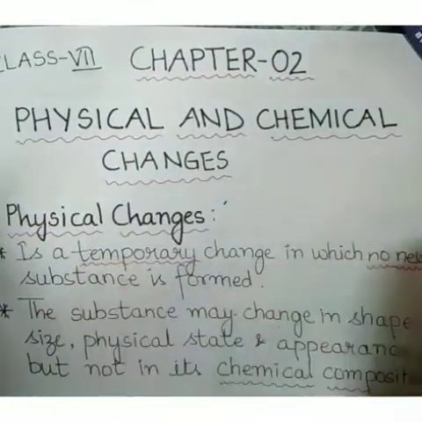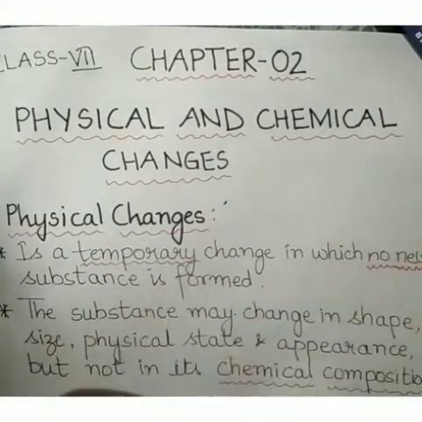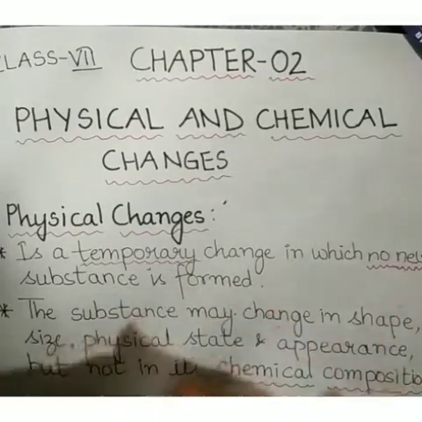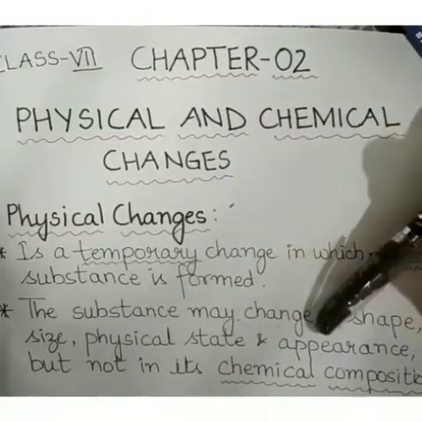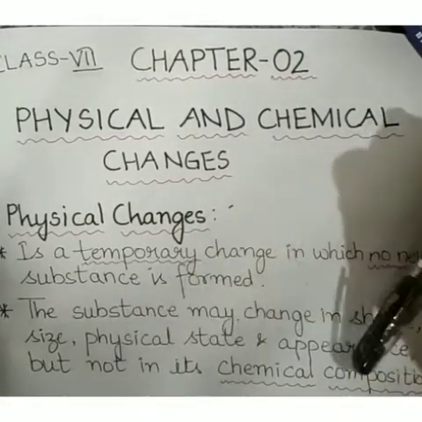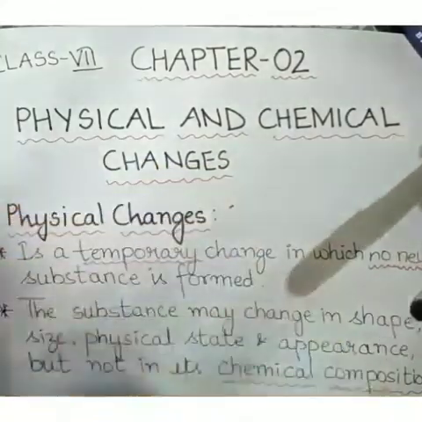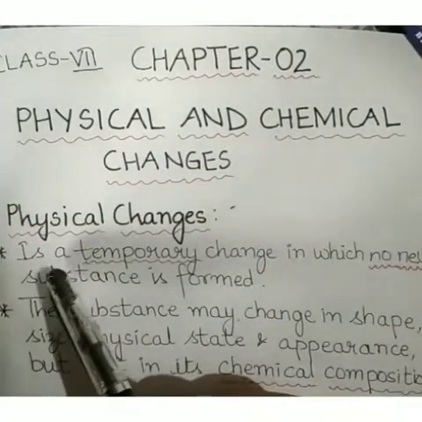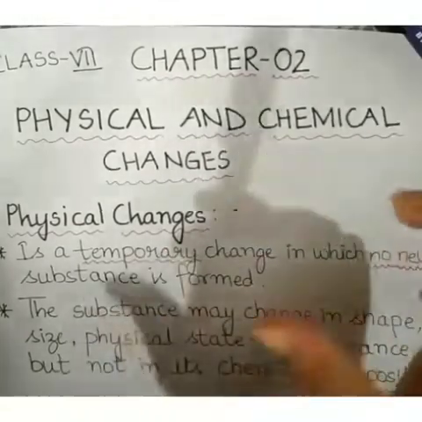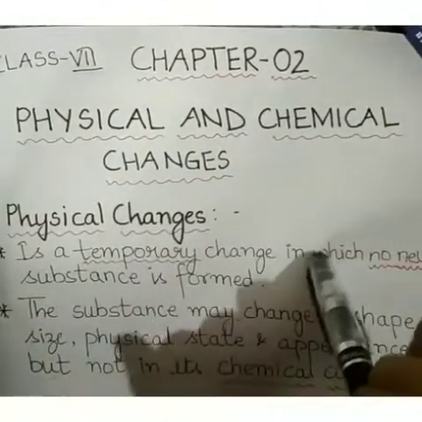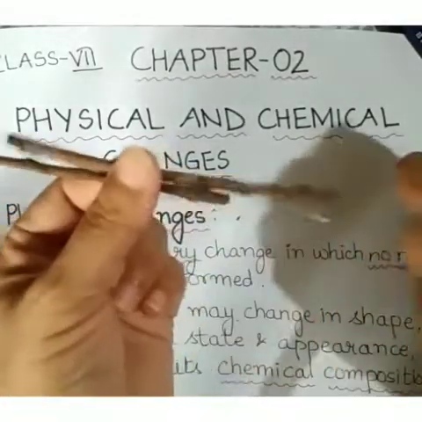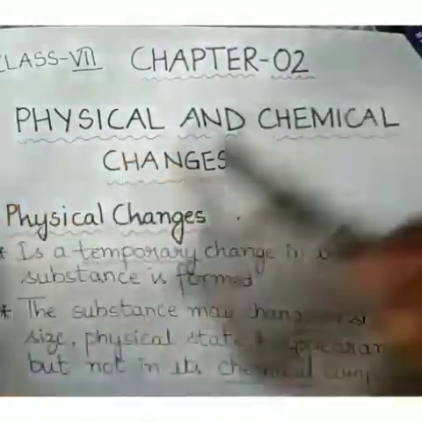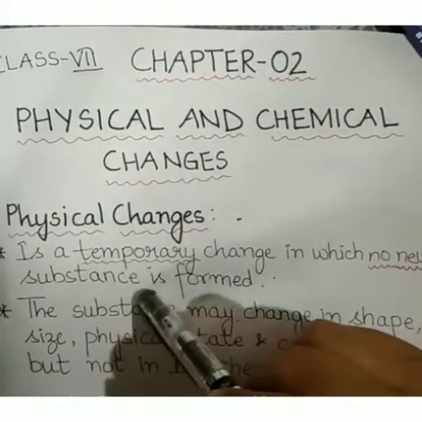So, physical change is a change in which there is a change only in shape, size, physical state and appearance, but not in its chemical composition. Just now I told you. And the first thing is, it is a temporary change. Temporary means for a short period of time. And no new substance is formed. Has anything new formed? No, nothing. So this type of change is known as physical change.